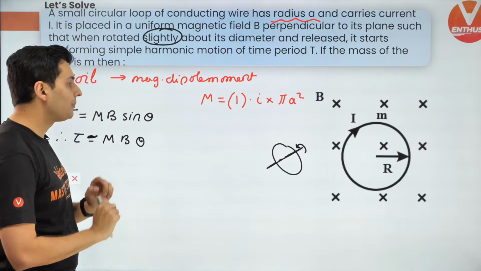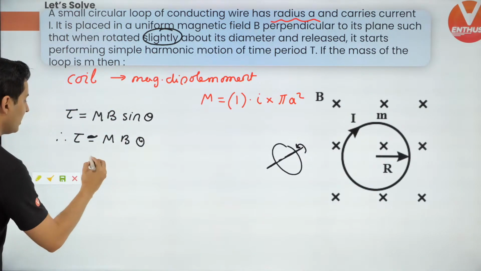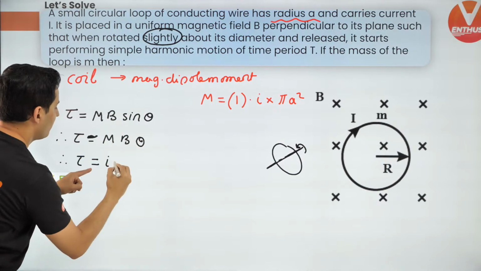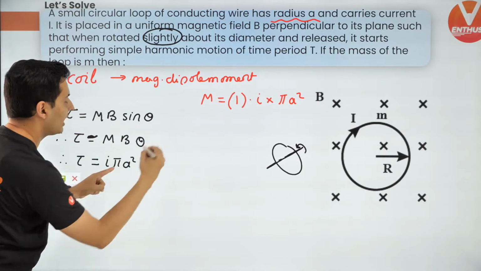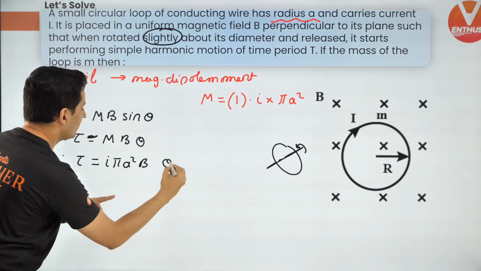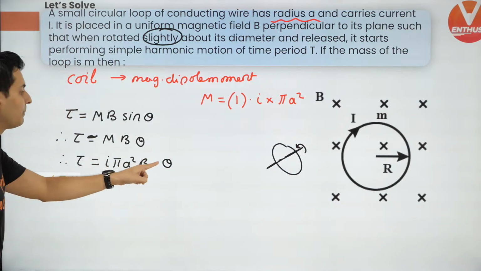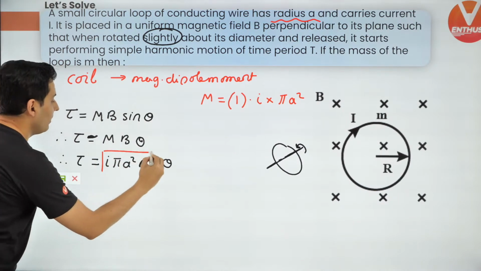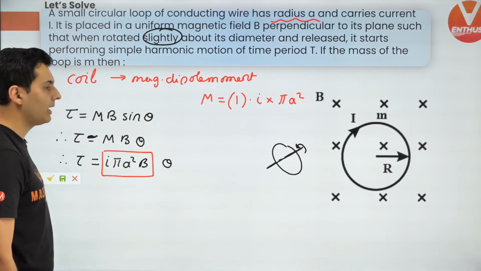Very, very important. Now, once you get this, just substitute the value. So you will get I pi a square into B into theta. So the torque is proportional to theta. Just like yesterday, if you remember, a similar problem came.